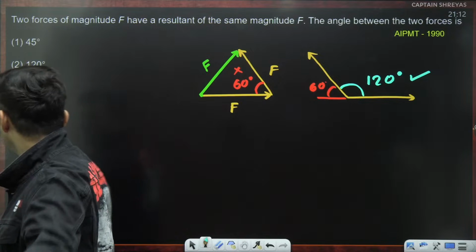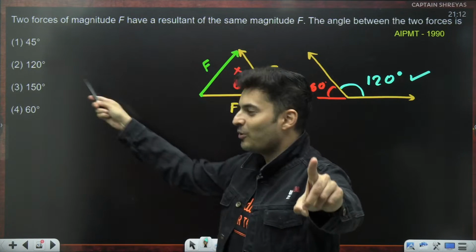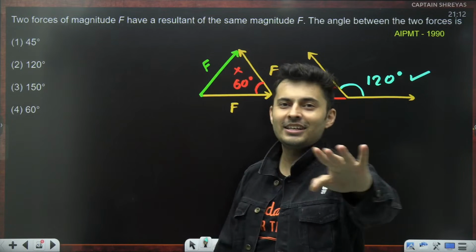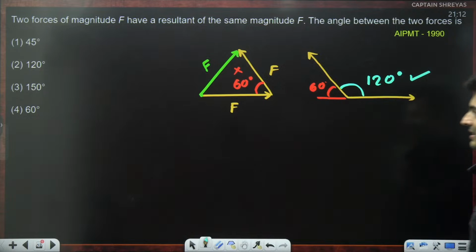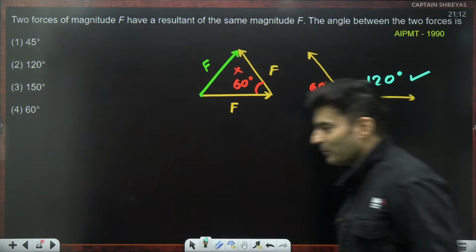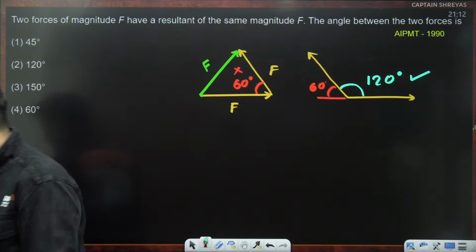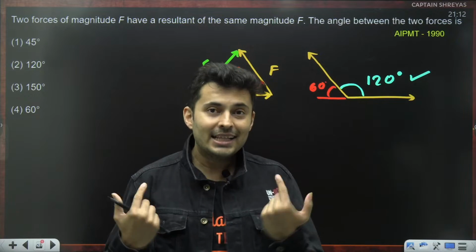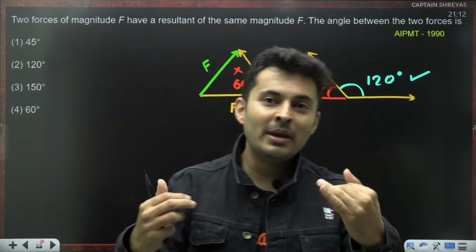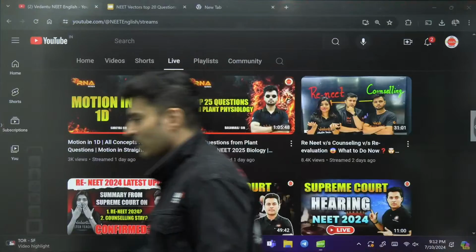How many of you said 60? I was waiting for it. Very few people said 120. If you wrote 60, -1. Please be honest to yourself in case you are counting your marks or grading yourself. Yeah, -1 if you wrote 60, +4 if you wrote 120. So these are silly mistakes, and that is what I'm trying to make you do. I'm trying to make sure you do a lot of things which are wrong.